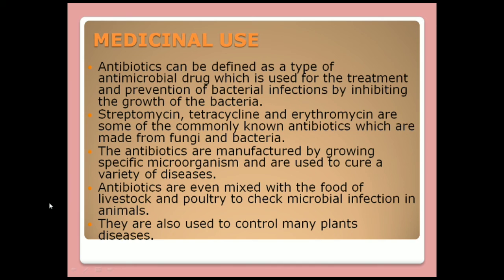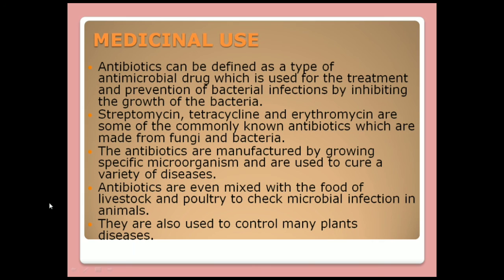So for today, this was all. Let's quickly revise what we have seen today. We have started our chapter number 2, that is Microorganisms: Friend and Foe. Friend means they are beneficial to living organisms, and they can also be dangerous for living organisms in different ways. If they are useful, they are friends, and the microorganisms that are harmful are the foe.